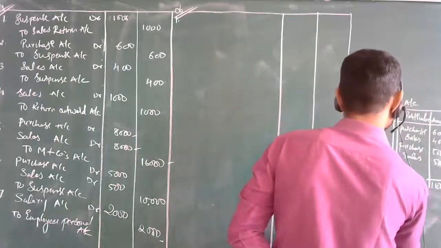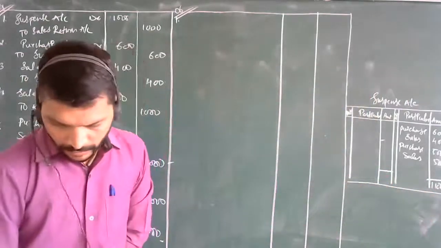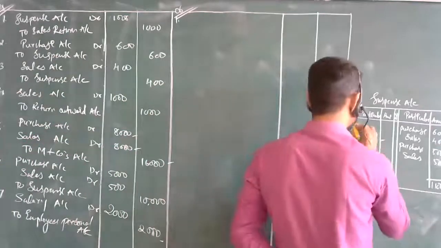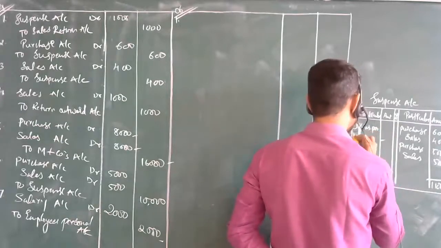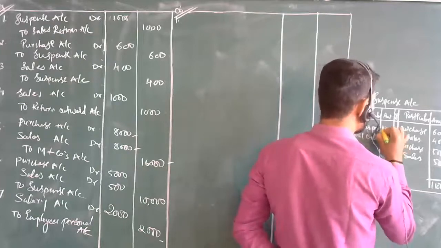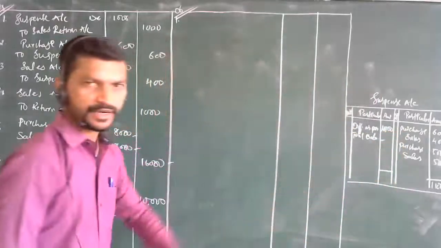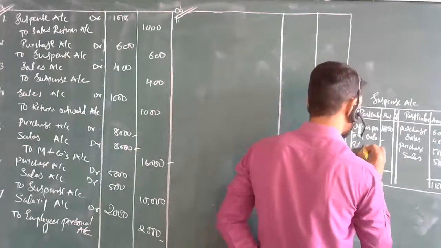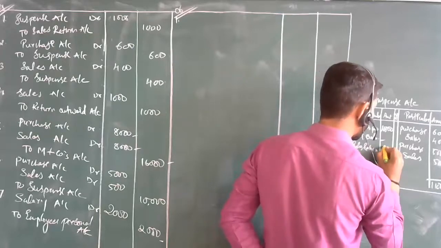Then coming to the other side, the difference as per the trial balance is 10,000. 10,000 is the difference as per the trial balance, and here we are having sales return of one thousand.